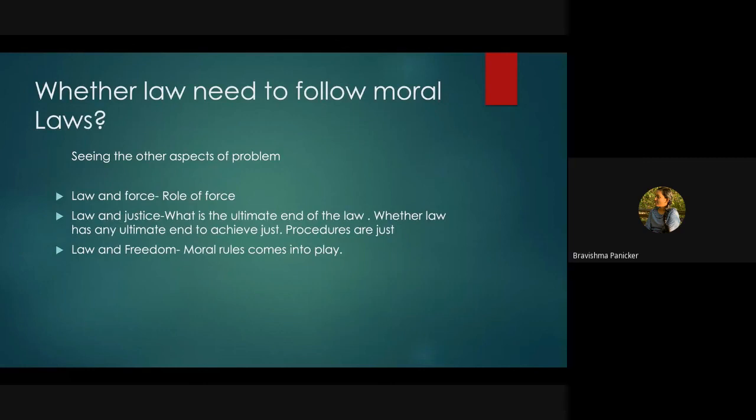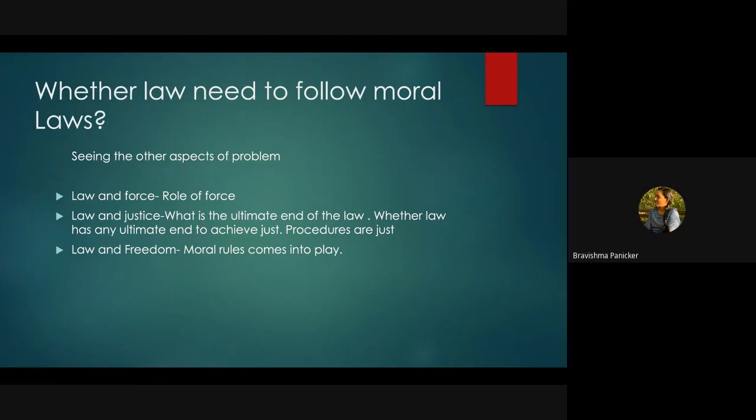In order to identify that, or to see that aspect of the problem, we need to consider three themes. First one, law and force. In law and force, we are looking into the role of force in it. We all know that law is coercive in nature. So how we are using this coercive nature, and how we can justify it, is what law and force is about.